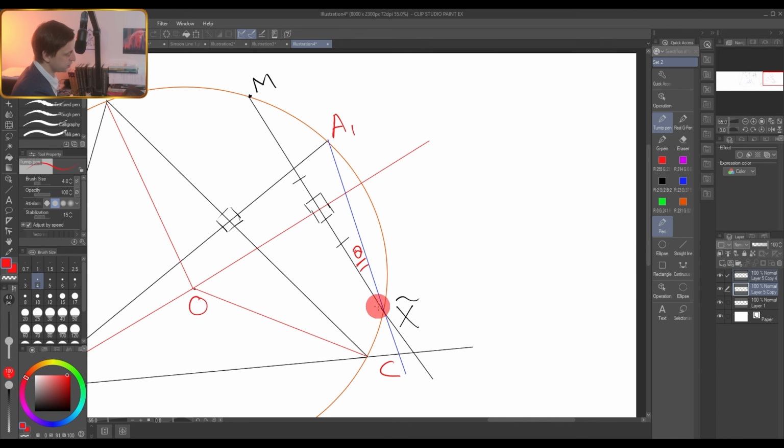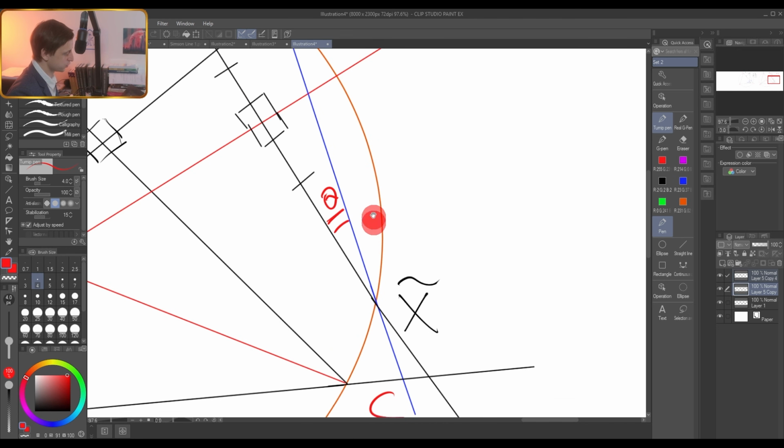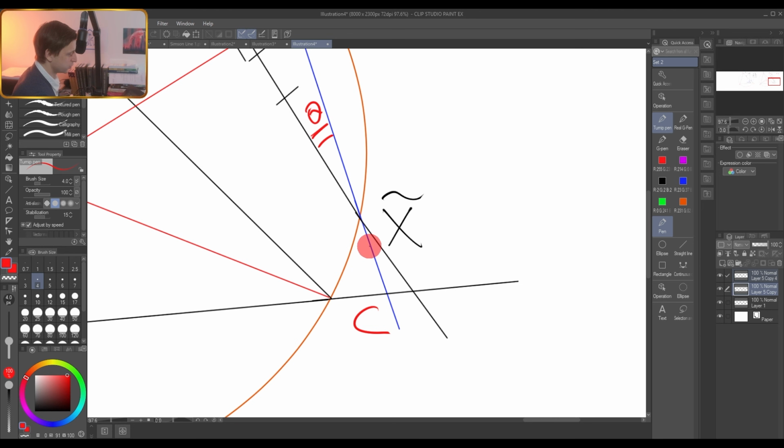This theta is inscribed, and it is equal to half of MA. For example, if MA is omega, in this case theta equals this arc omega over 2. Great. By the way, here we have a vertical angle, which equals theta.